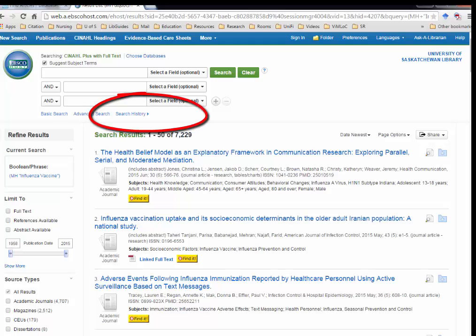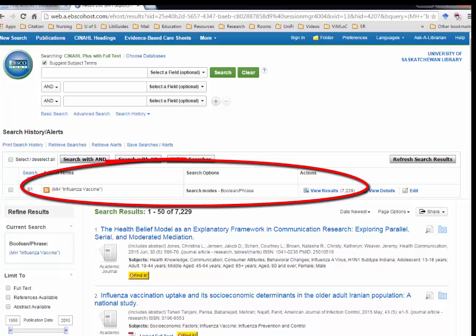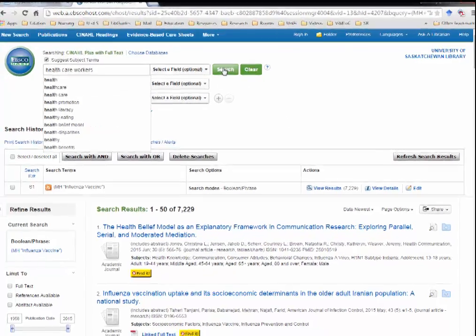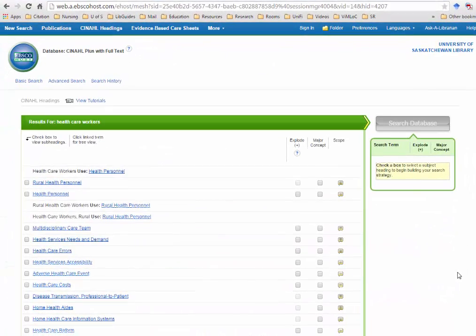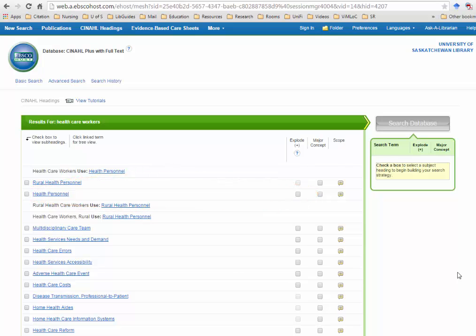Back on the search page, click on Search History under the 3 boxes. The first line, or S1, shows you that you searched for the medical heading influenza vaccine and you have over 7,000 results. Let's go to the next concept, healthcare workers. On the far right, you can see that the Explode button for health personnel is enabled. This means there are other index terms under health personnel. So this time, instead of checking the box, let's click on the word health personnel.